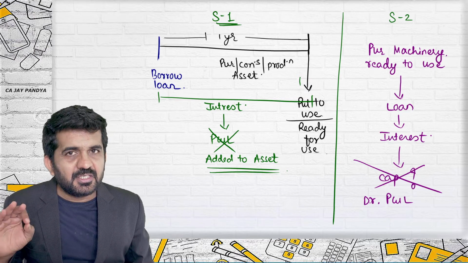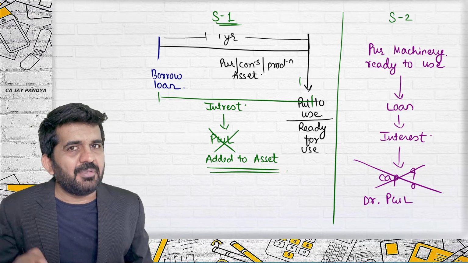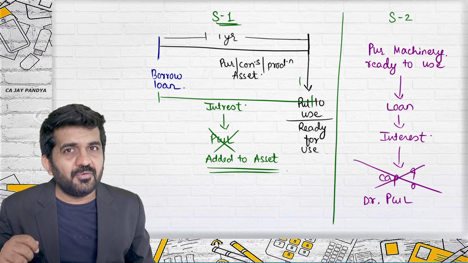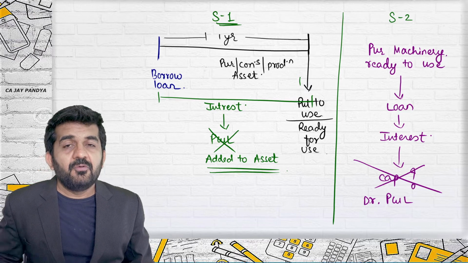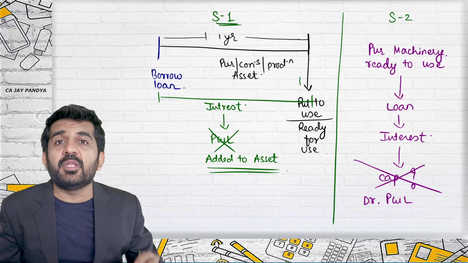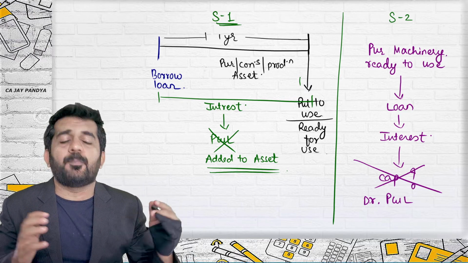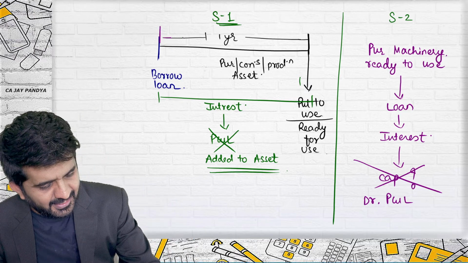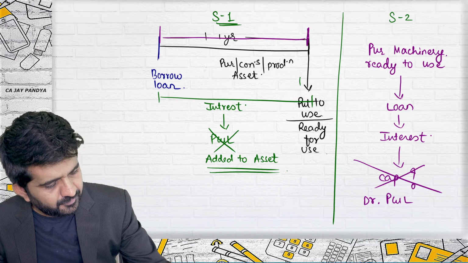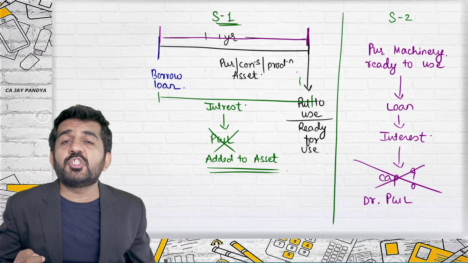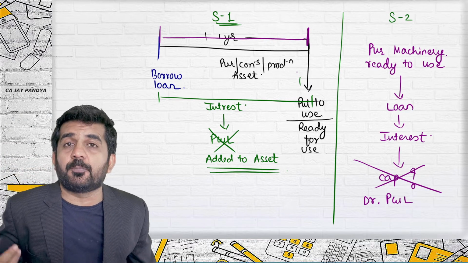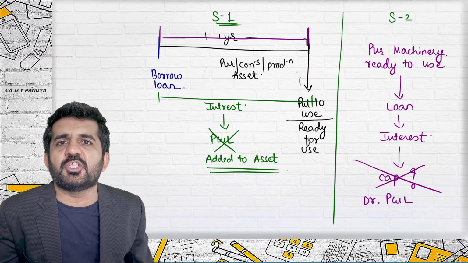So which borrowing cost can be capitalized? The interest which is incurred during the manufacturing or production of this asset, during which you are preparing your asset, you are producing your asset, you are manufacturing your asset.